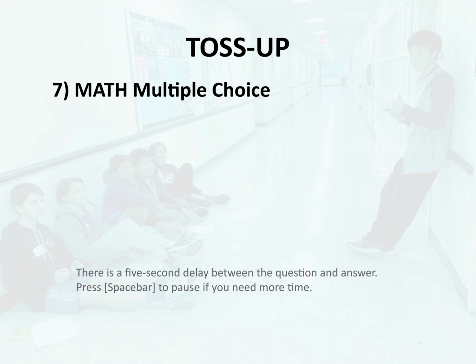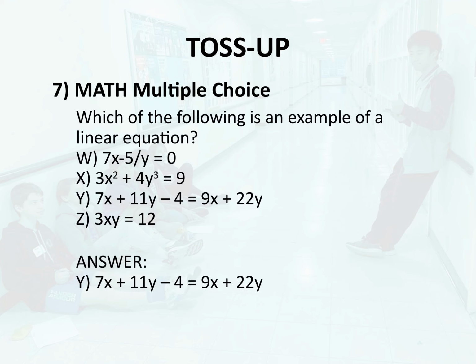Y. 7x plus 11y minus 4 equals 9x plus 22y. Z. 3xy equals 12. Answer: Y. 7x plus 11y minus 4 equals 9x plus 22y.